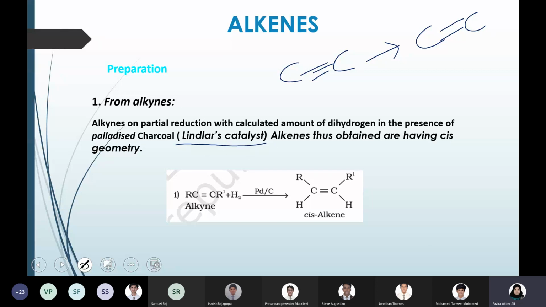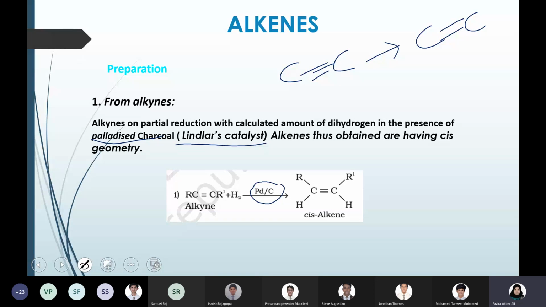Lindlar's catalyst means palladized charcoal, that is, palladium in charcoal. Charcoal is a form of carbon, that is why we write palladium slash carbon, which means palladized charcoal. So you can write just Pd slash C to specify the catalyst, Lindlar's catalyst.